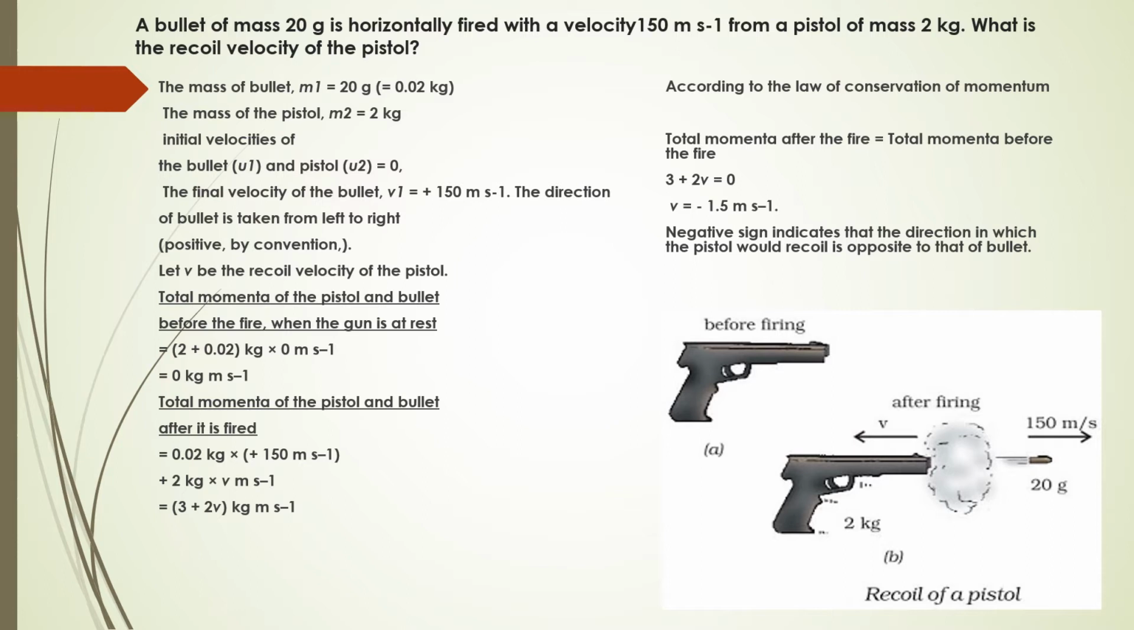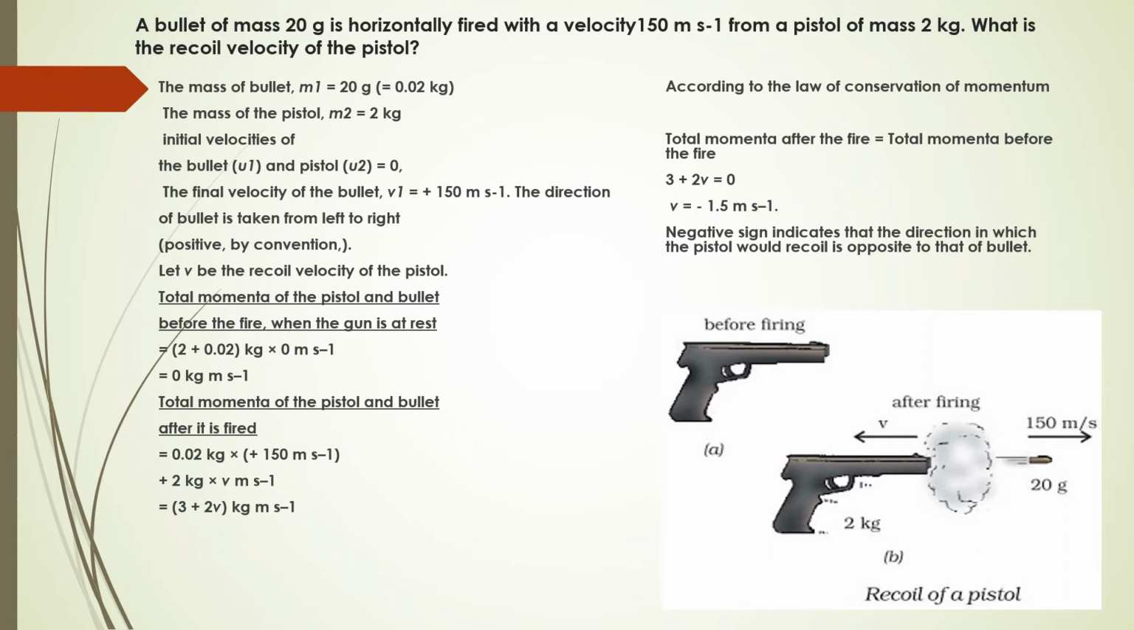Let us write down all the data that is available. Mass of the bullet m1 is equal to 20 gram. Please convert it into kg, which is equal to 0.02 kg. The mass of the pistol m2 is already given in kg, it is 2 kg. The initial velocity of both bullet and pistol is going to be 0 because both are at rest, so u1 and u2 are equal to 0. The final velocity of the bullet is given as 150 meter per second, and the direction of the bullet is taken from left to right.